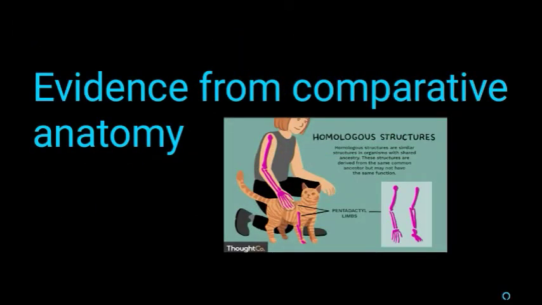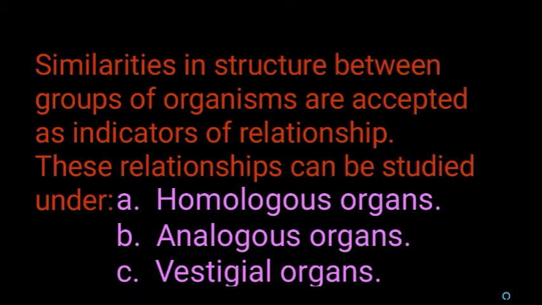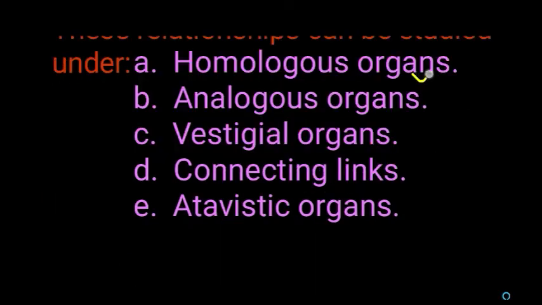Okay, next we are going to see about evidence from comparative anatomy. Here we are going to see by comparing the structure of the organisms. There may be similarities in the structure between groups of organisms, and that is accepted as an indicator of relationship among the organisms. These relationships can be studied under 5 categories: homologous organs, analogous organs, vestigial organs, connecting links, and atavistic organs.